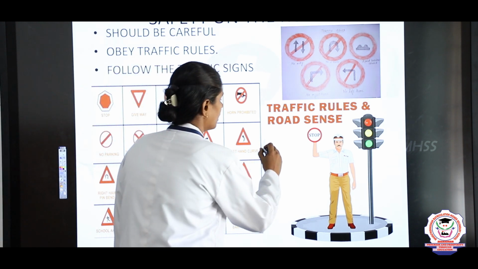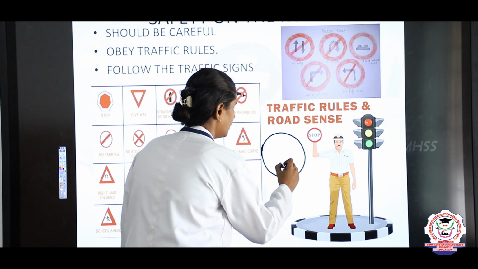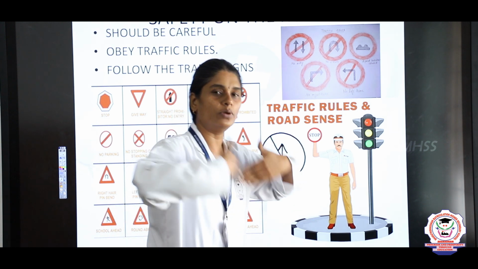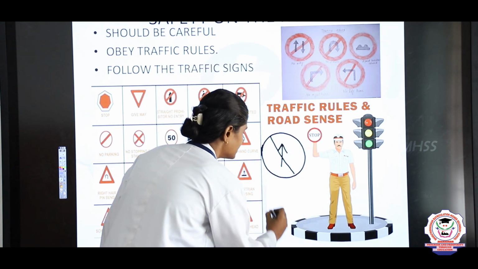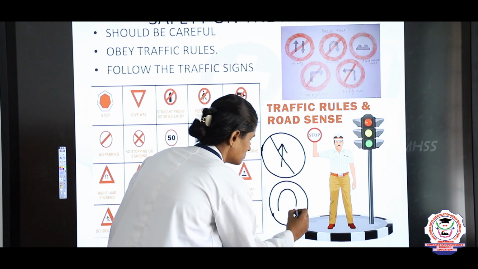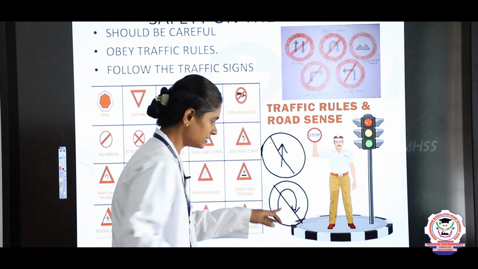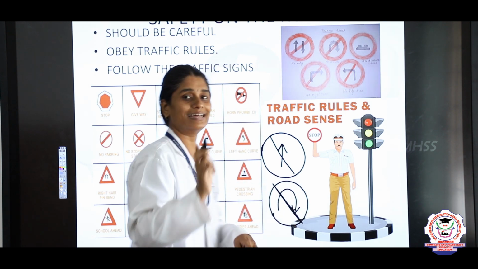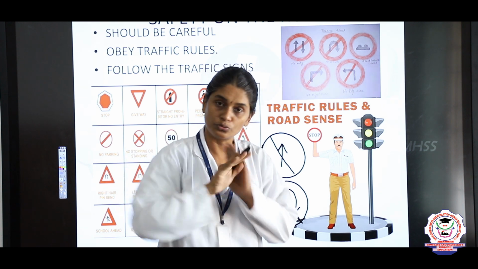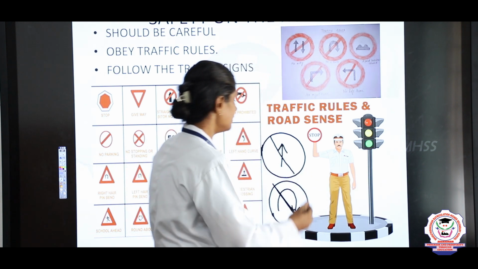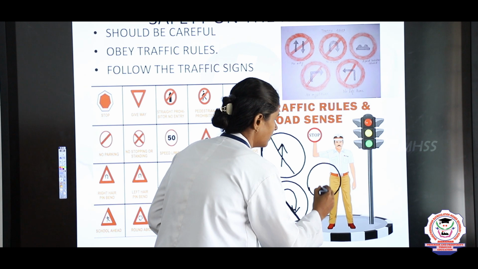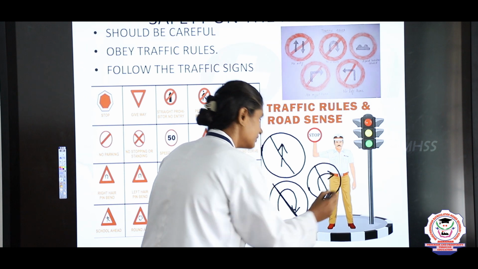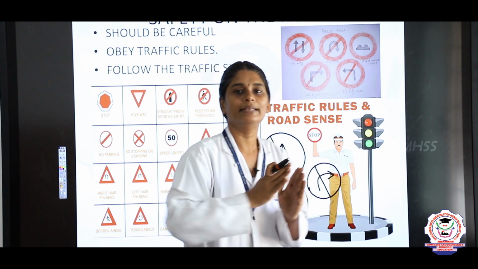And when there is a sign like this, it means that there is no entry, you should not go on that road, right. And when there is a sign like this, it means U-turn, right. When there is a cross like this, it means that there is no U-turn, you shouldn't take a U-turn, right. Then there is a sign like this, it means that you have to take a right, but when there is a cross like that, it means that you should not take a right.